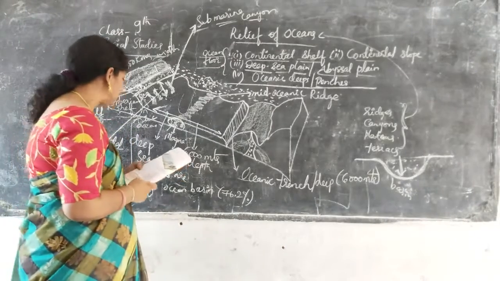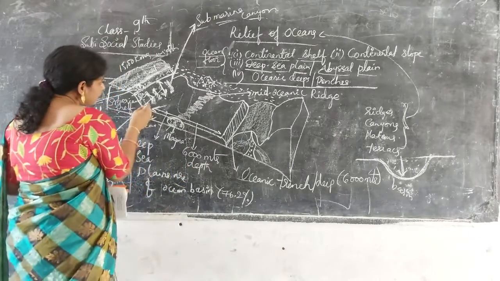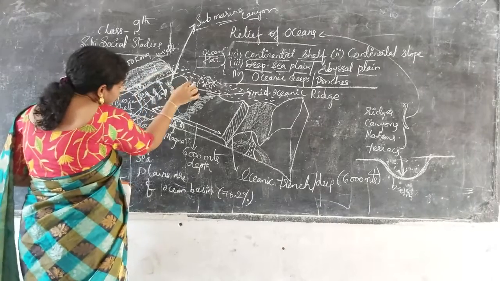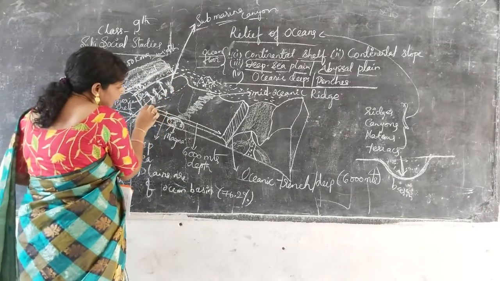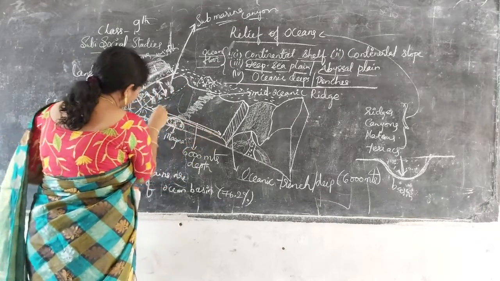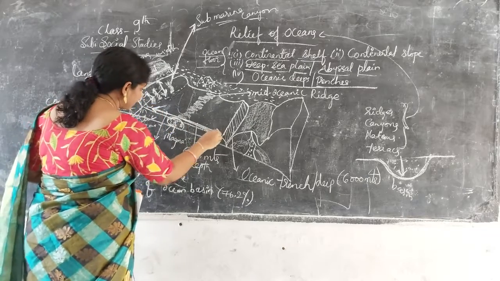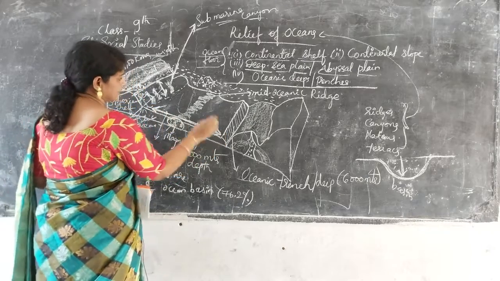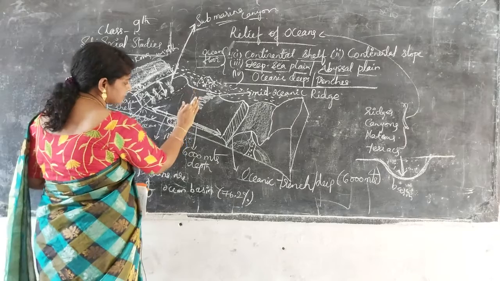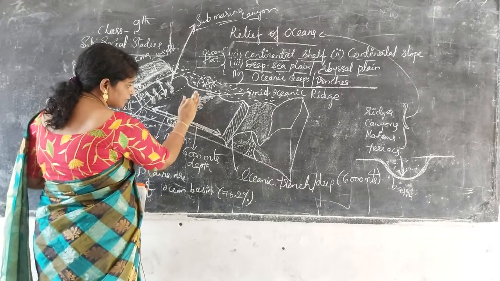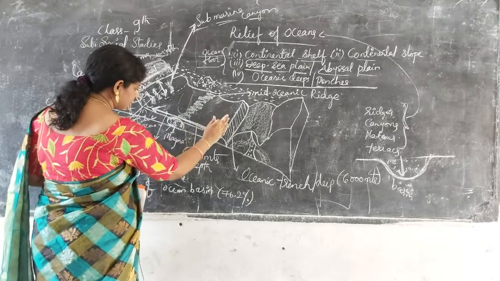Next one is deep sea plains. The third one, if you go from the slope up to here, I have drawn with an arrow mark. This is a plain land, with a little bit of a trench in the middle, and again it starts with plain land.